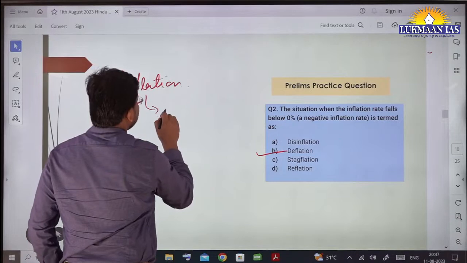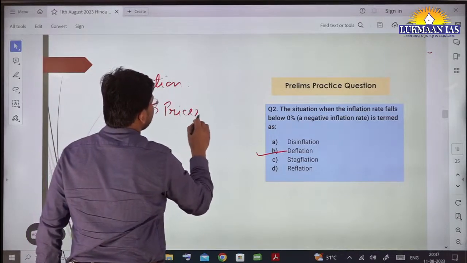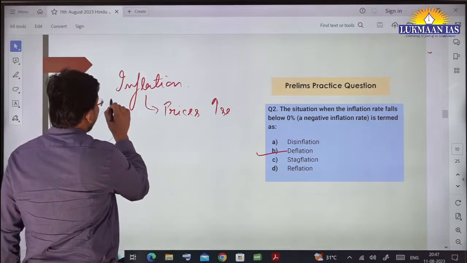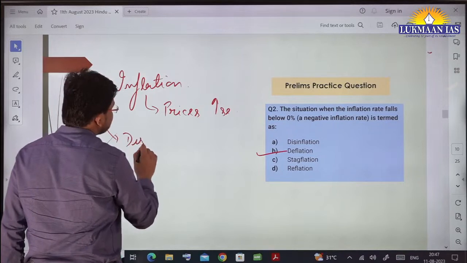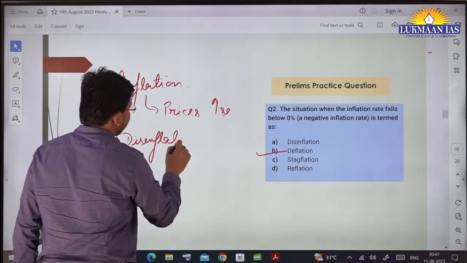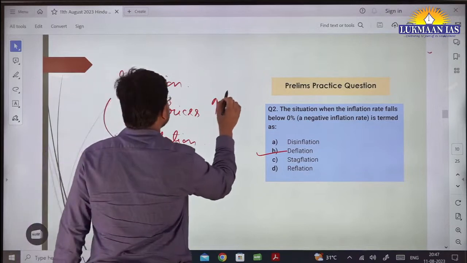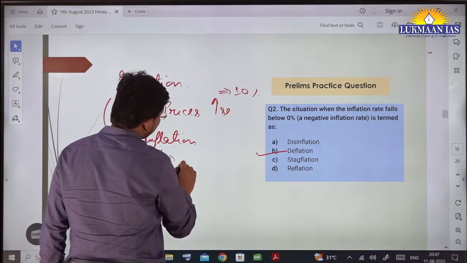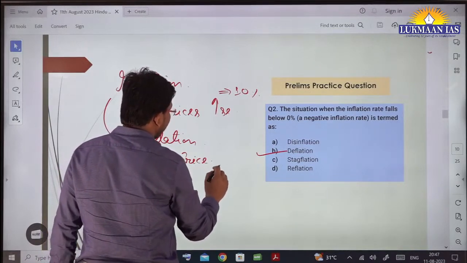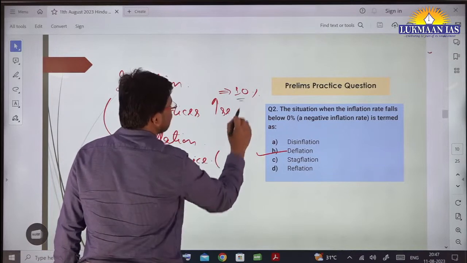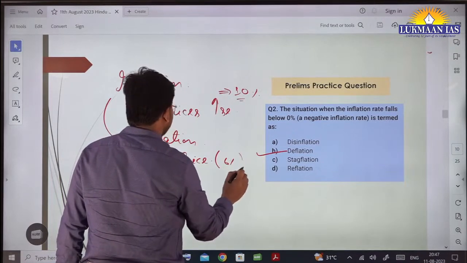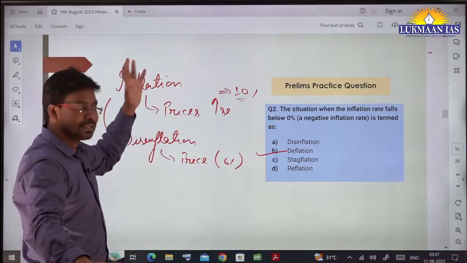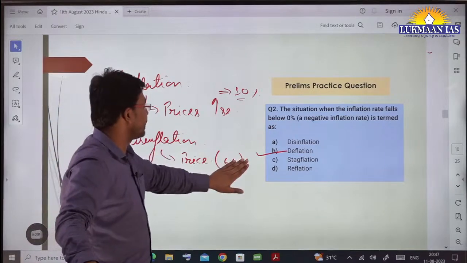Inflation means when the prices of goods and services go high, that is inflation, okay, when it increases. But disinflation means, let's say prices of goods and services have increased by 10%, right? Disinflation means the prices are going up, but at a lower rate. So earlier, let's say it was 10%, now it has come to 6%. That is known as disinflation, okay. Disinflation is also part of inflation, but it is reducing inflation.